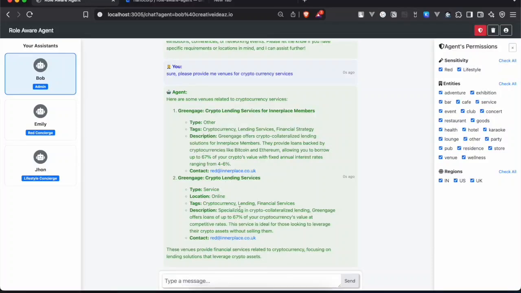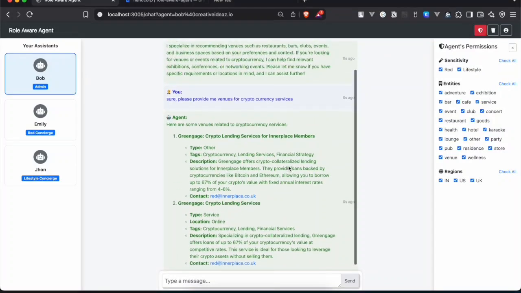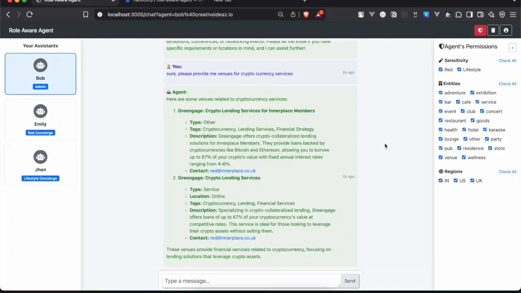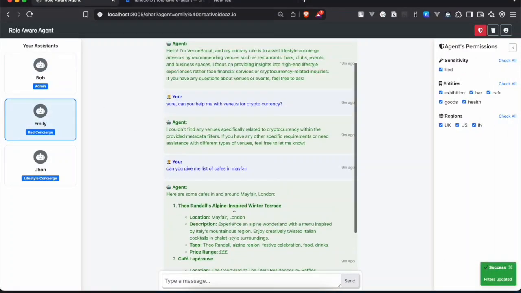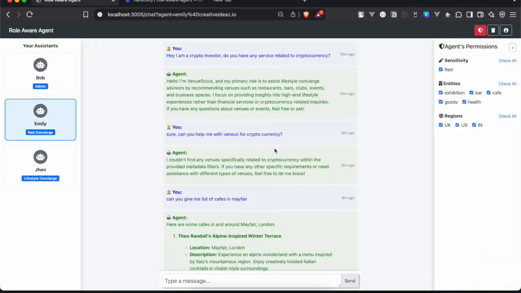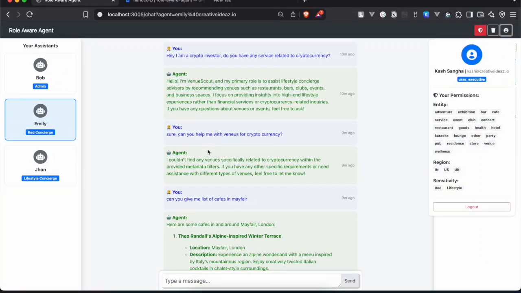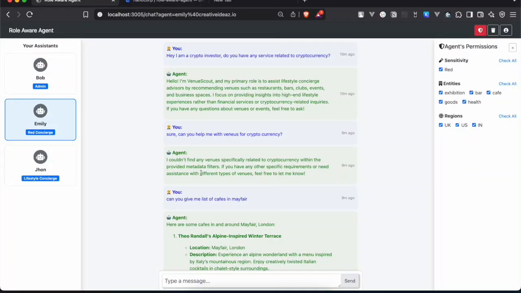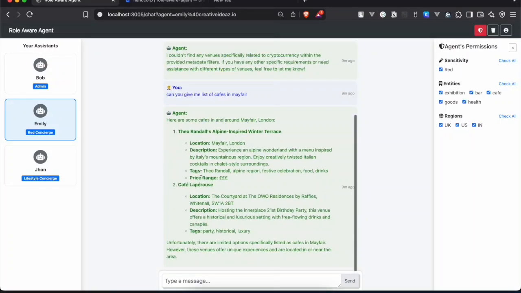Bob is able to provide because Bob has access to all the data, whereas Emily did not provide the data because Emily does not have access to the data, even though I, as a user, have all the access to data. So, even though I have more access rights, the agent is not aware that I have the access rights, so the agent cannot reveal the data. Whereas in the previous demo, we saw that the agent has more permission than the user, but still, the agent did not respond because the agent knows that the user does not have permission to access that data.